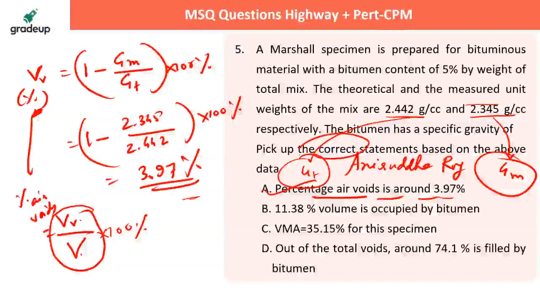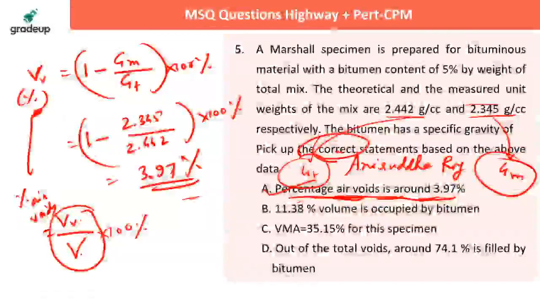So here it says correct, and the question asks whether it is correct. First you write this, check whether it is correct or incorrect. There is a lot of confusion. Percentage air voids 3.97 is correct. So let's check the second answer. Let me add a slide, no problem, then we can solve it in quick succession.